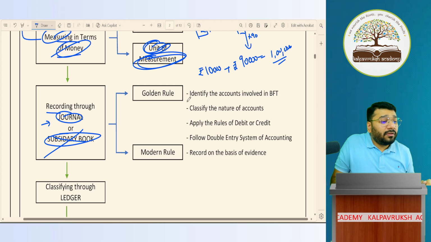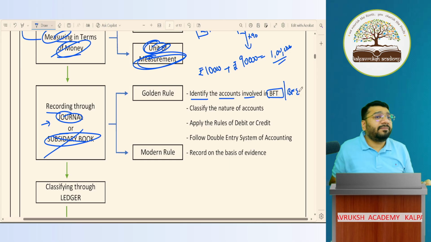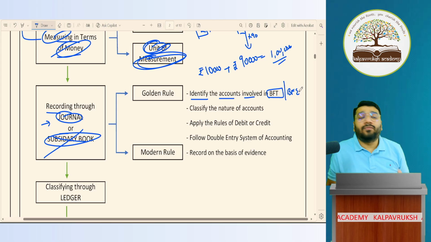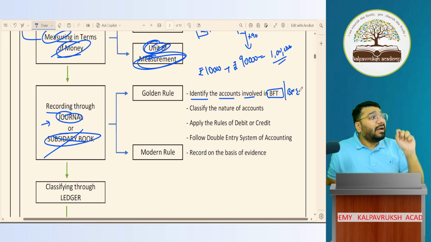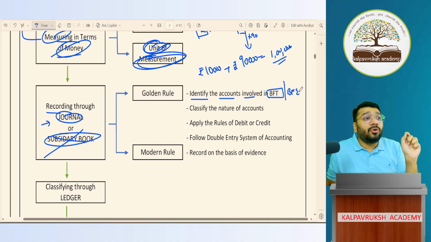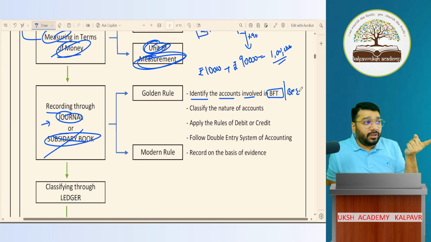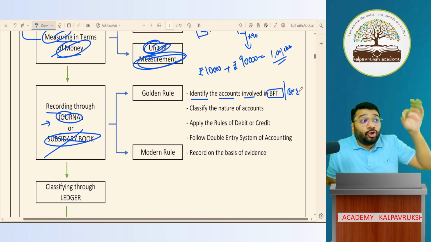What are the steps involved? For that, the first step is to identify the accounts involved in the BFT, the business financial transaction or BFE, which you identified above. In that, identify which accounts are involved. For example, Ram contributed rupees 10,000 in cash towards capital.